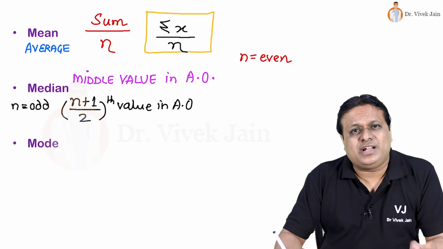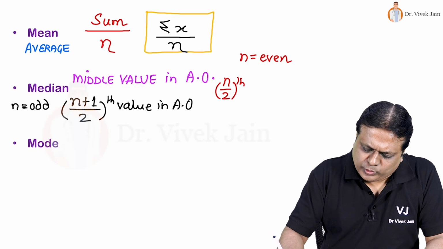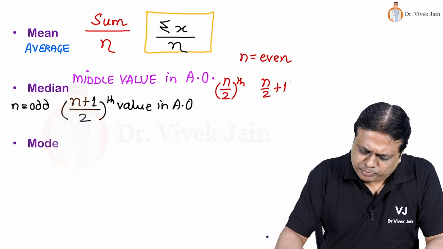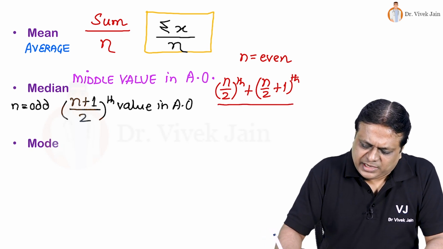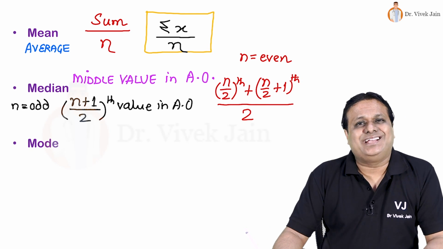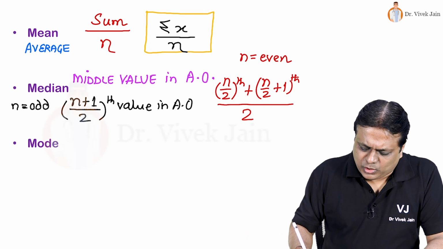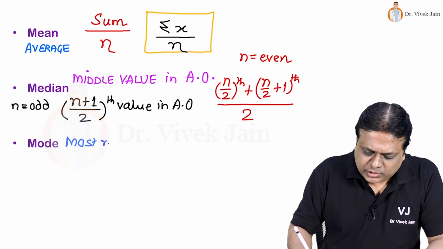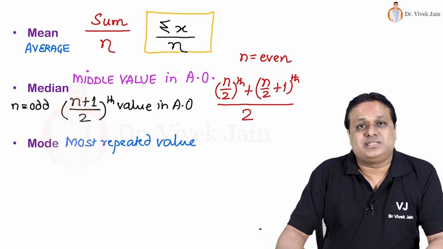And what will be two middle values in ascending order? N by 2th value, along with that n by 2 plus 1th value. These two values in ascending order, we take their average, that is median. And what is mode? Mode is most common or most frequent or most repeated value in a data distribution.